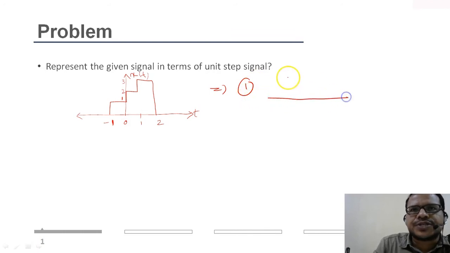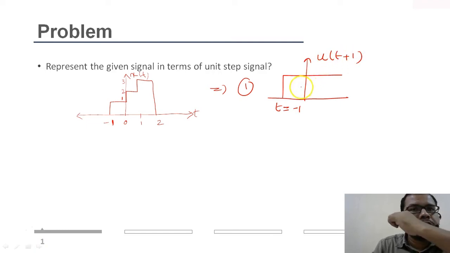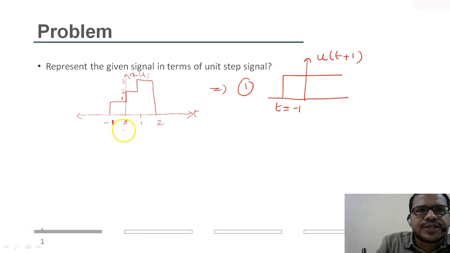So let's say the first transition occurred at t equal to minus 1. So it will be u of t plus 1, right? I won't be showing the signals individually after this, as the procedure will be the same. At t equal to 0, it will be u of t.